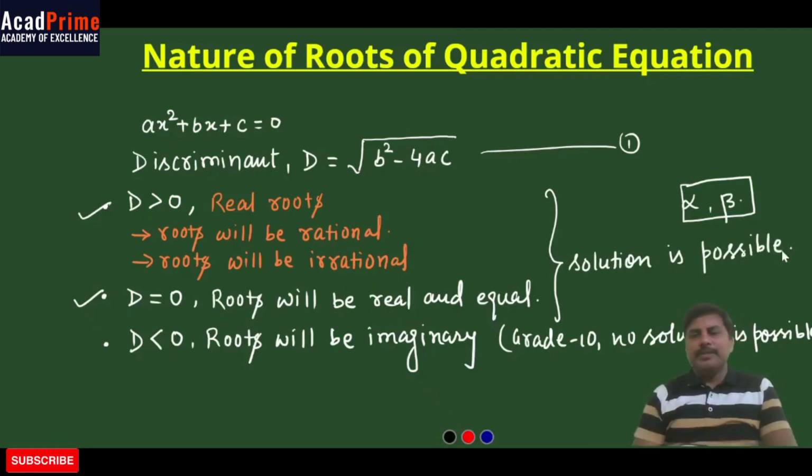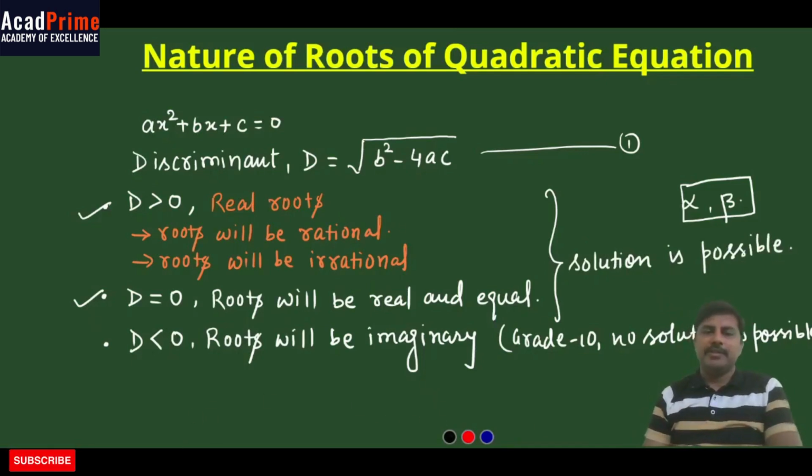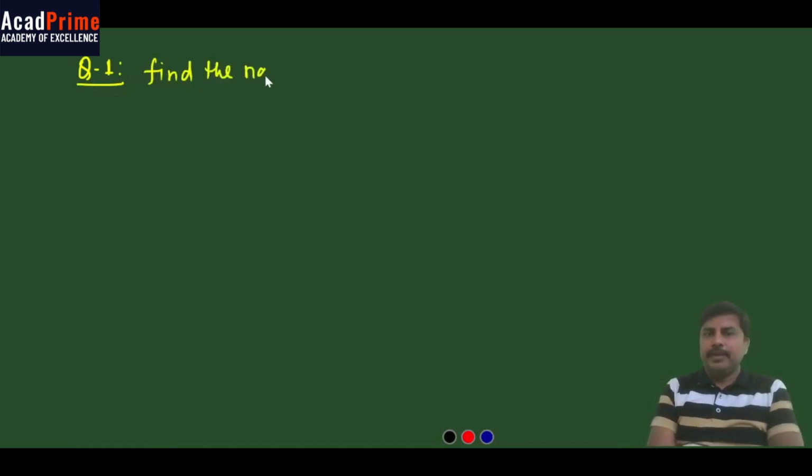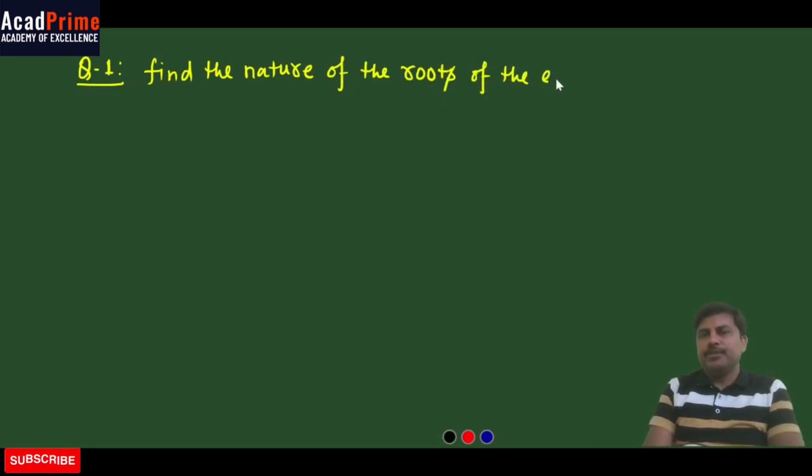Okay. Let's take an example. I'll be taking one example for this. The example is: find the nature of the roots of the equation 3x squared plus 4x plus 2 equals 0.